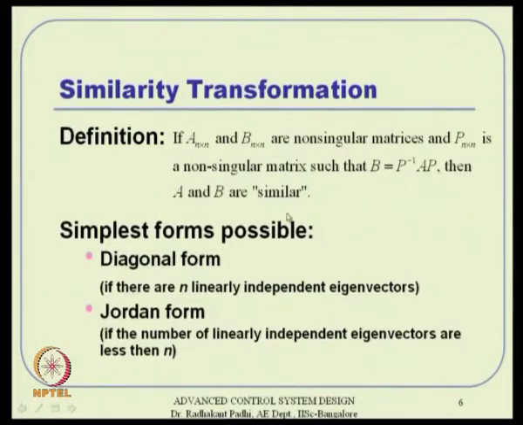And how do you do similarity transformation? Given an A matrix n by n, you can construct this n by n matrix P, which is supposed to be non-singular, such that P inverse A P is nothing but the B matrix, and then these two matrices A and B are supposed to be similar actually. So, what are the two forms? Either it is diagonal or it is Jordan. Okay. If there are n linearly independent eigenvectors, then it is diagonal form, otherwise it is Jordan form. We discussed those things in our matrix review class before.